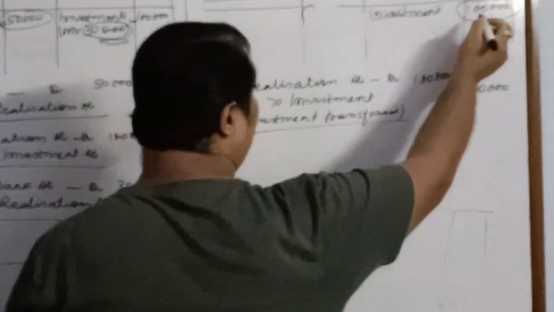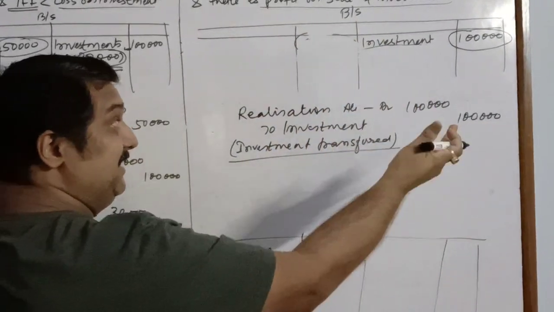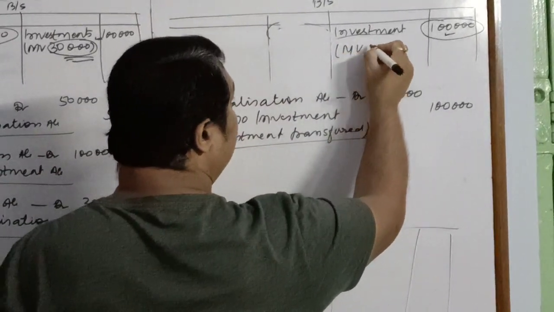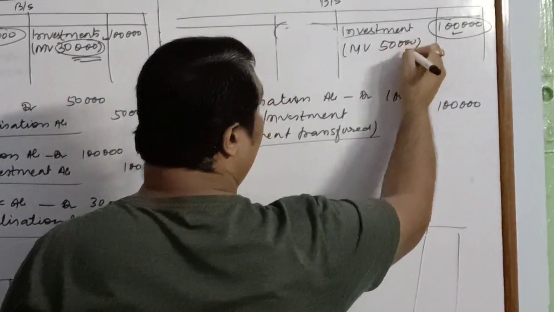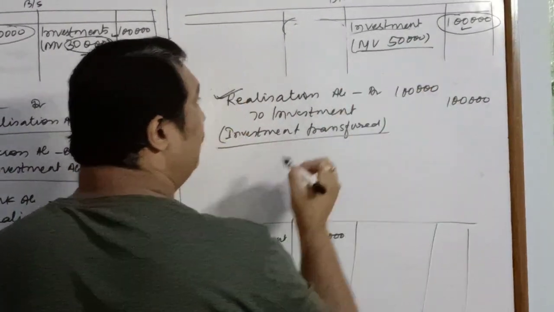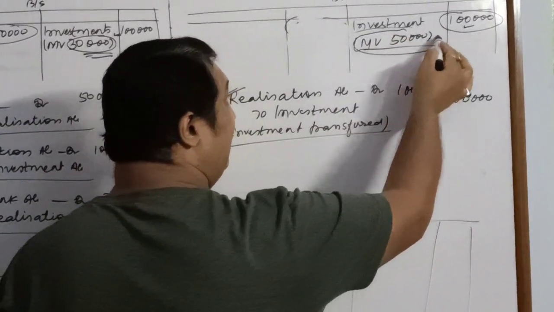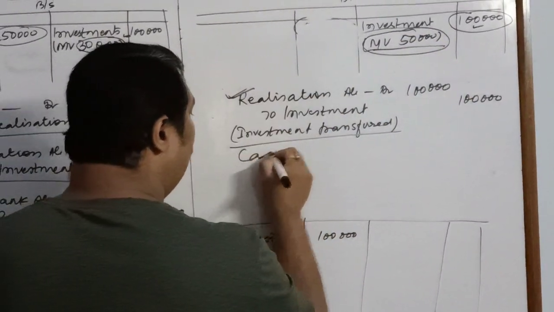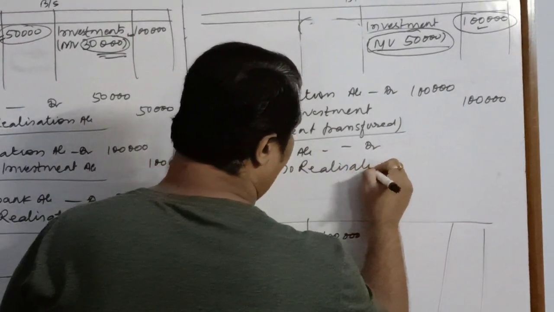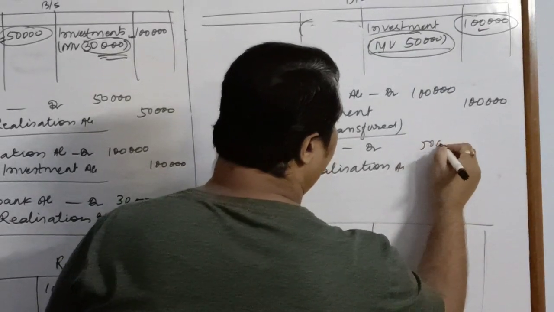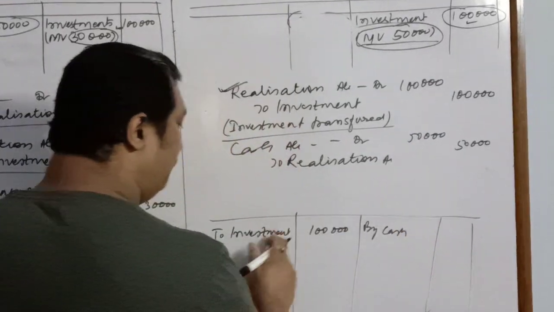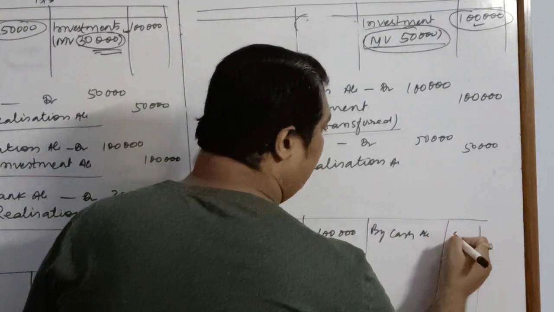But in case the question gives you that, you may consider the next step. When only investment is given, there is no IFF given, and the market value is also given, like say 50,000, in that case, obviously you will have to transfer first and then you will pass the entry for realizing, because the realizable value, the market value, is given. So then you will pass the entry cash or bank account debit to realization account, rupees 50,000. And remember, here you will write by, obviously you will pass the transfer entry and then cash or bank account 50,000.